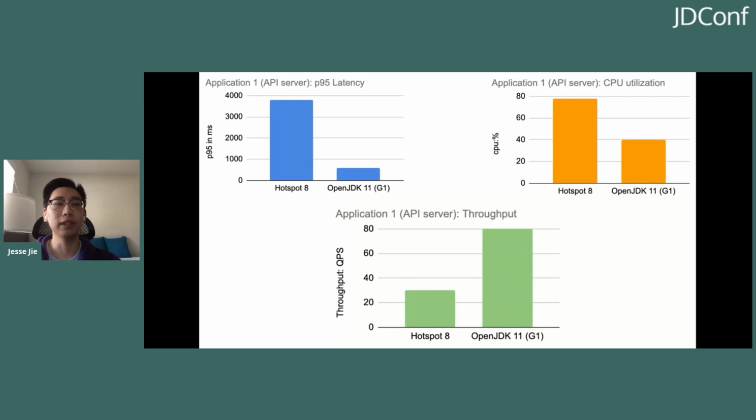In addition, we saw when we pushed the system as high as it could go, that the throughput also increased by over a factor of 2 once again. And one of the underlying metrics that the application team actually cared about in this case was the CPU utilization. And the CPU utilization was almost halved by just going from Java 8 G1 to Java 11 G1. So definitely a big performance gain here as well.